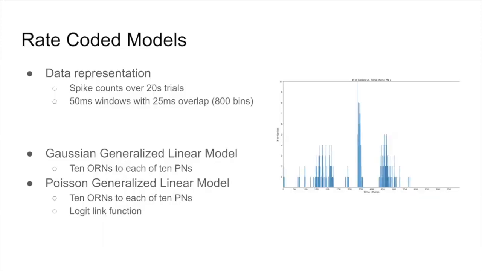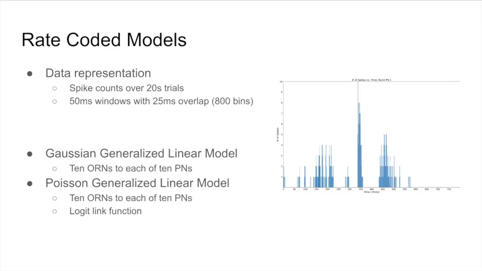The first rate-coded model employed was a Gaussian generalized linear model, which has been shown to be particularly successful in modeling neuron activity in response to sensory stimuli. Using our rate-coded data, we modeled connections mapping 10 ORNs to each of our 10 PNs separately. The resulting coefficients from these 10 models were then averaged together, resulting in a final 10 coefficients representing the average impact of each ORN on the activity of a PN.